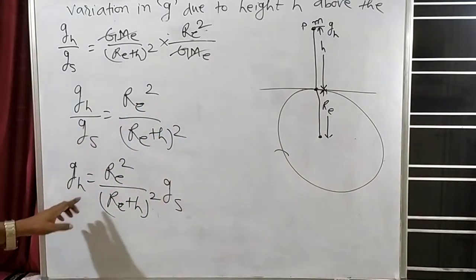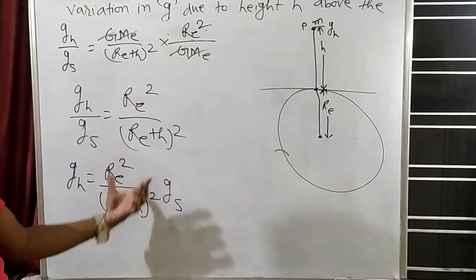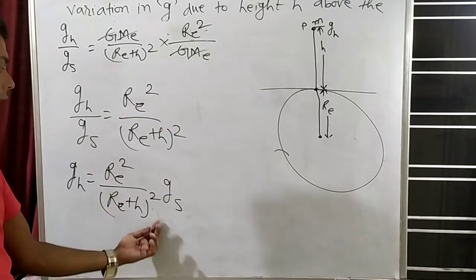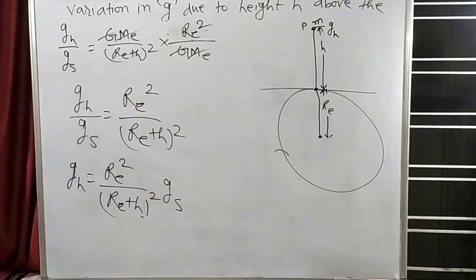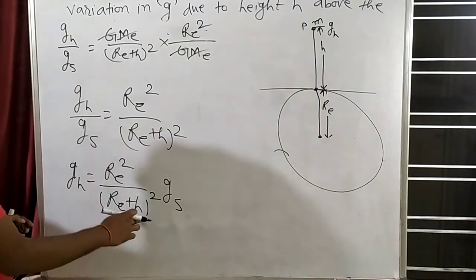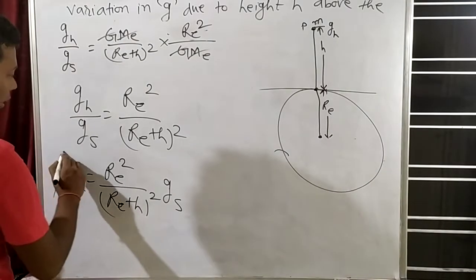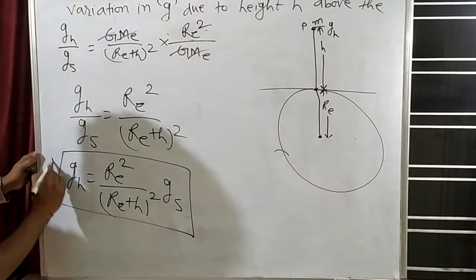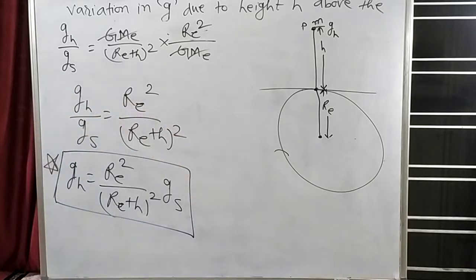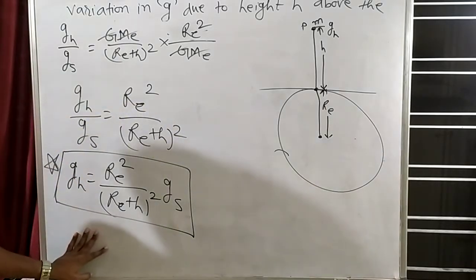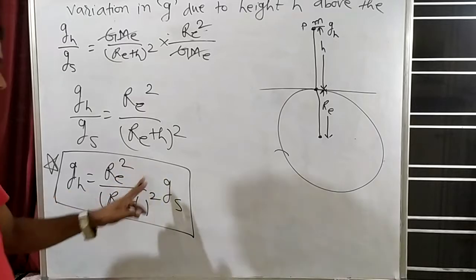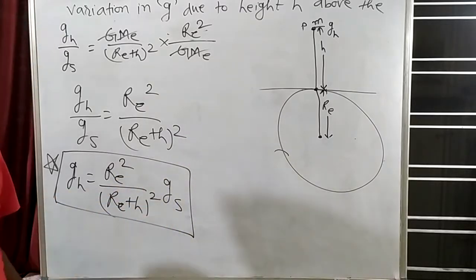So GH is equal to R_E square by R_E plus H whole square, as it is, into GS. This equation that I get, you have to keep in mind: GH is equal to R_E square by R_E plus H whole square into GS.